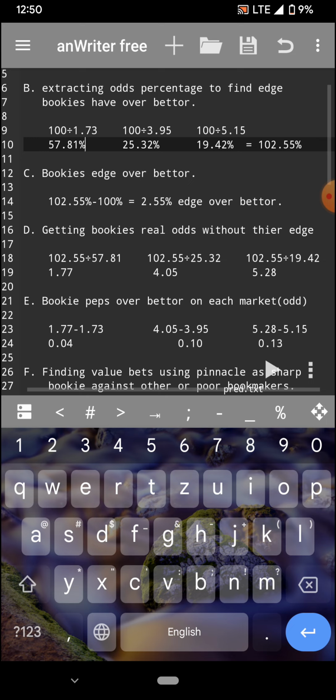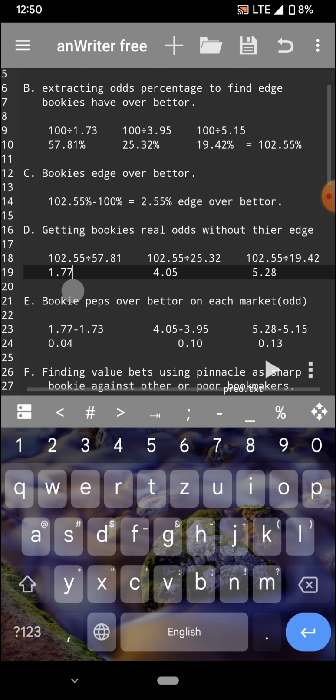What I'm trying to say is you take the 102.55% after doing all the summing up, and divide it by each and every team's percentage. When I refer to each team, I mean the Liverpool win percentage, the draw percentage, and the Everton win percentage. So we take 102.55% divided by 57.81%, which Liverpool had for a home win. After dividing it, that gives us their real odds.